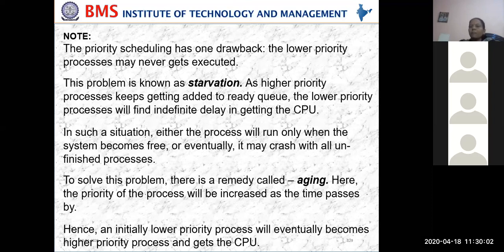They may ask you in your interviews, what is starvation and what is aging? You may expect this in your placement. So what is starvation? When the lower priority process keeps waiting and does not get CPU time, that is what is called starvation. To solve starvation, what do we have? We have aging. What is aging? It will increase the priorities.